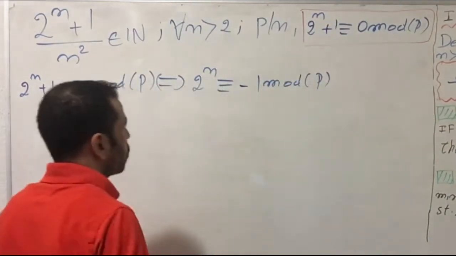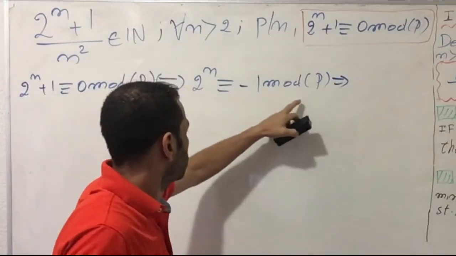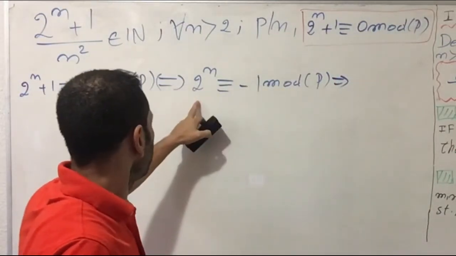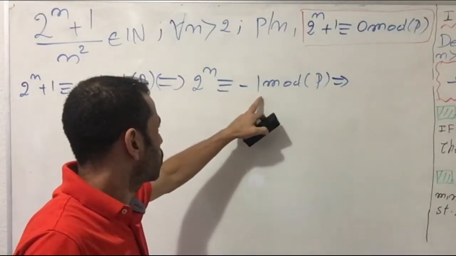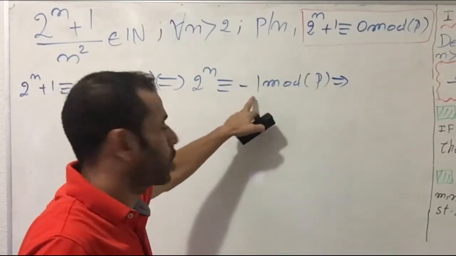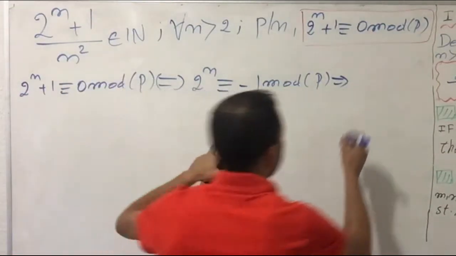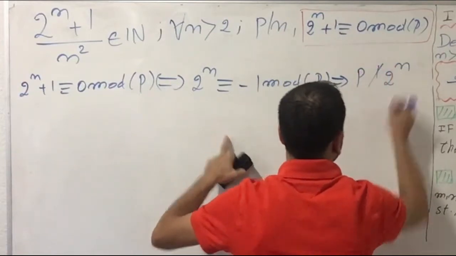Since p divides n, we would need 0 here, 2^n congruent to 0 mod p, in order to have p divide 2^n, but we have minus 1 here. That means p does not divide 2^n.